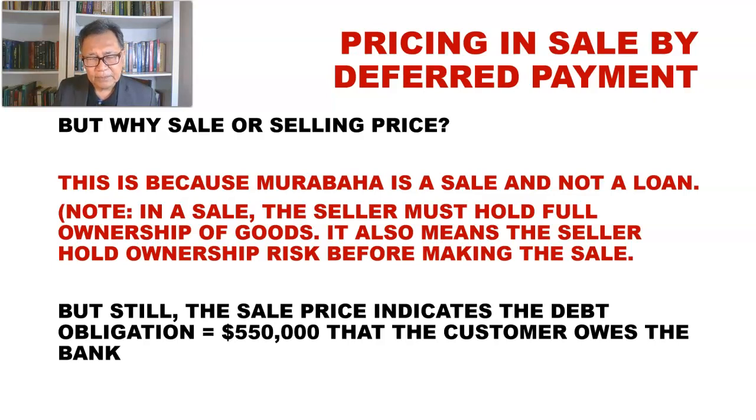Thus, we see that when a sale price is quoted in the product disclosure sheet of the Islamic bank, it directly implies that there is a sale, there is a transfer of ownership from the bank to the buying party, and prior to the sale, the bank, who is the legal owner of the asset, should be holding ownership risk or business risk of the asset in order to evidence the legitimacy of profit derived from the sale.